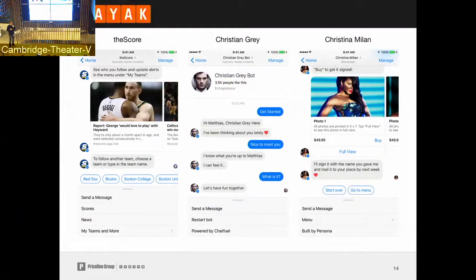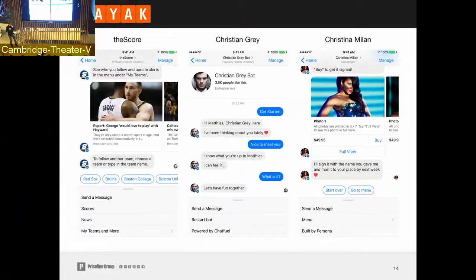And I think the two most popular ones there are Christina Milian, who you see on the most right-hand side. There's also already some sales component, like you can order autographs on the bot. And then there's a bot related to Christian Grey, who is from the succession of 50 Shades of Grey. I'm not sure what the title of the movie is, but it's this persona. And you see many of these type of bots on Facebook Messenger, and these are the most popular ones.